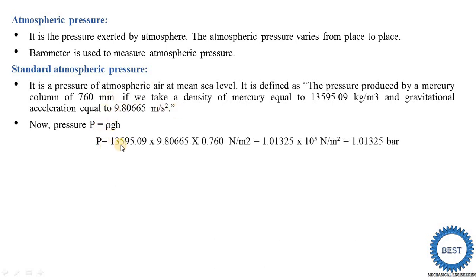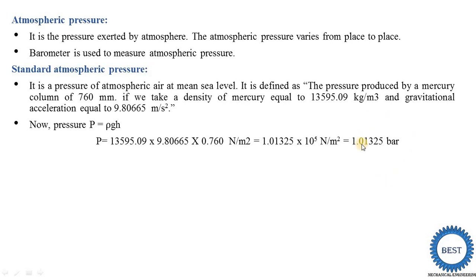So rho is equal to 13595.09, into g, that is 9.80665, into 760 mm. 760 mm is converted into meters, so it is 0.760, and we get the answer in Newton per meter square. The answer is 1.01325 into 10⁵ Newton per meter square. To convert this Newton per meter square into bar, we divide this value by 10⁵. So we get 1.01325 bar. This is the standard atmospheric pressure.